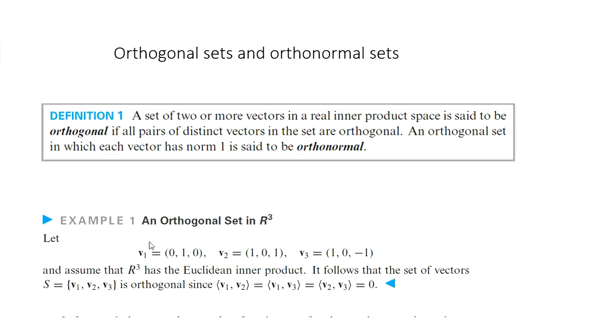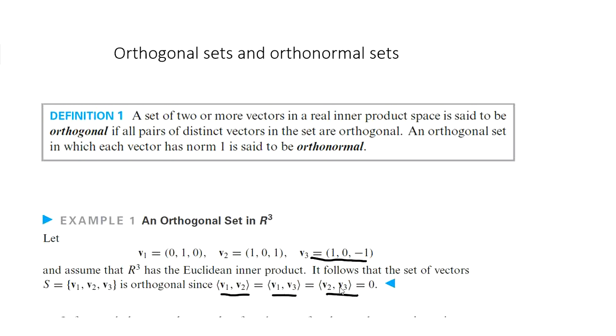Coming to example 1, v1 equals the triplet 0 1 0, v2 equals the triplet 1 0 1, and similarly v3. We can see that any two vectors from this collection are orthogonal to each other. For that, we can evaluate the inner product of v1 with v2, v1 with v3, and v2 with v3.